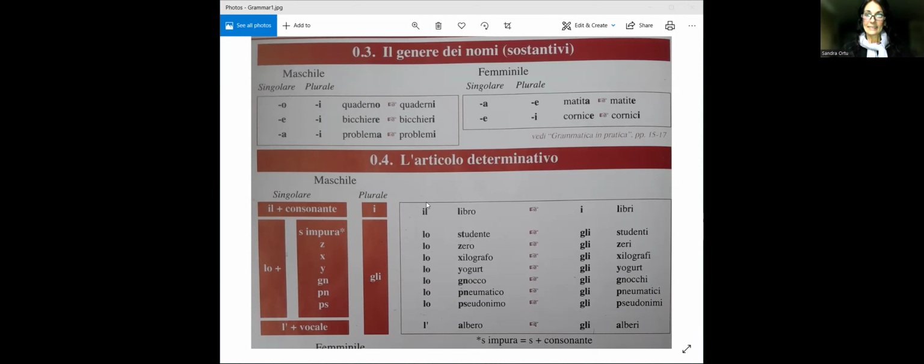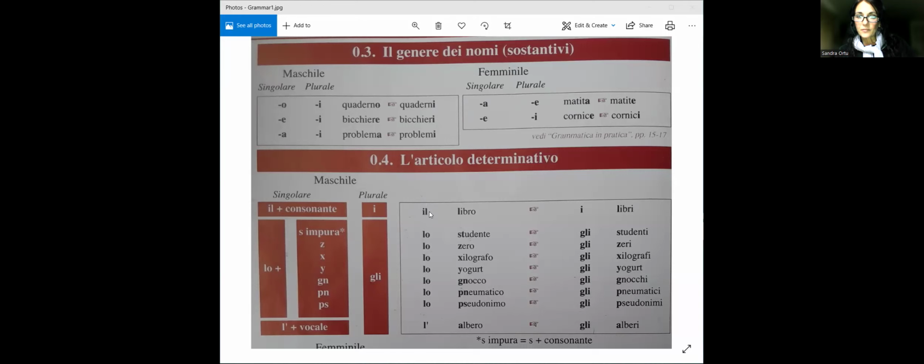So we have il libro, as we've seen here at the beginning, the book. As we saw earlier, the letter O, which is singular masculine, becomes I. So libro becomes libri. Earlier we saw tavolo, that became tavoli.